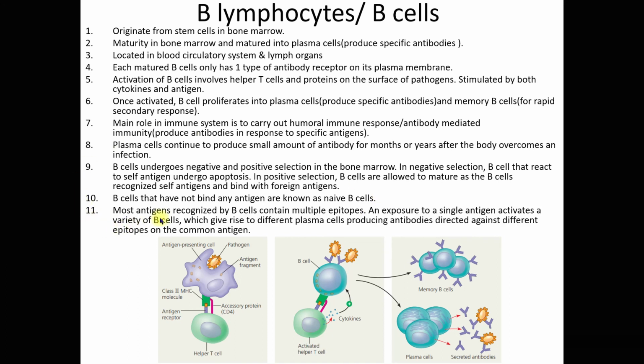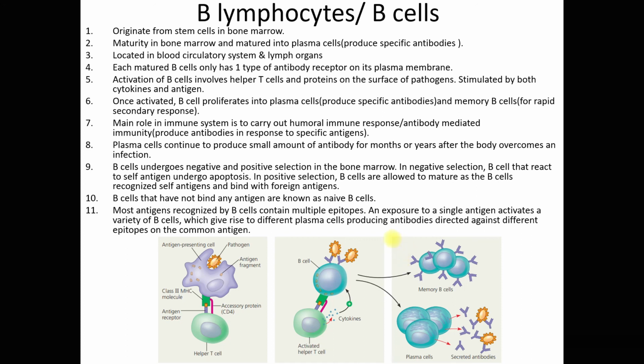Most antigens, right, recognized by B cells contain multiple epitopes. And exposure to a single antigen will activate a variety of B cells, which give rise to different plasma cells producing many different antibodies, right, directed against different epitopes on the common antigen. Maksud dia, right, if you recall epitopes that I've discussed earlier, right, on the surface of a pathogen ada antigens, dan antigen ini ada banyak epitopes, right?